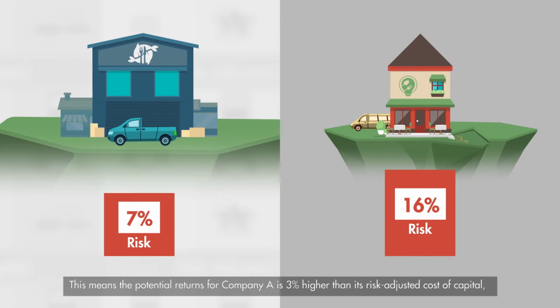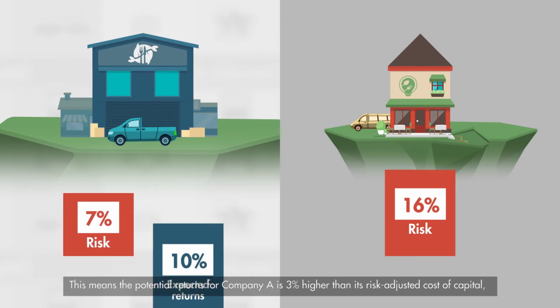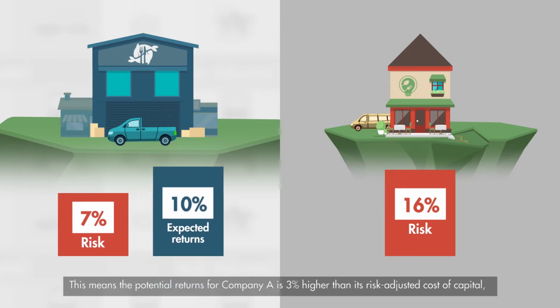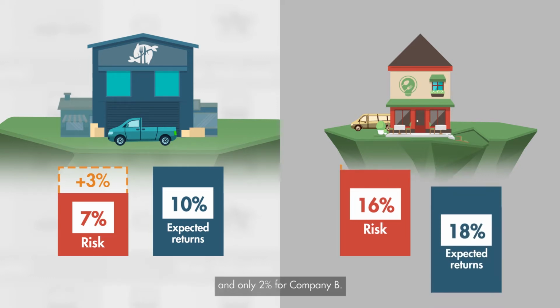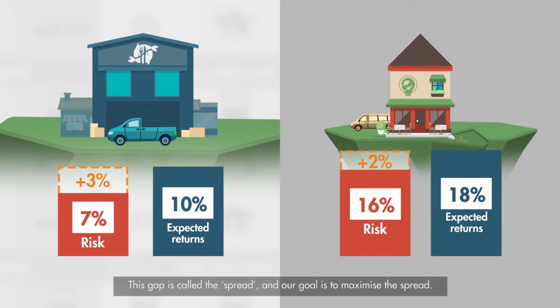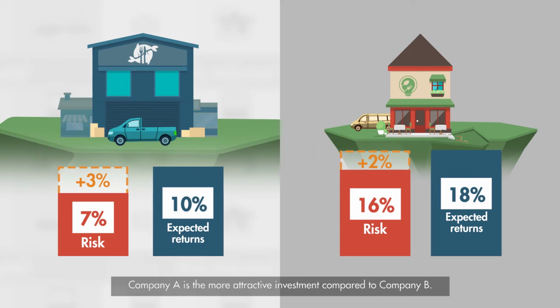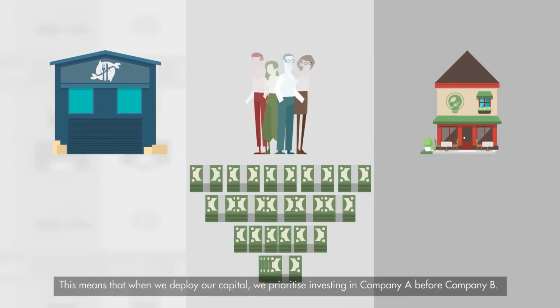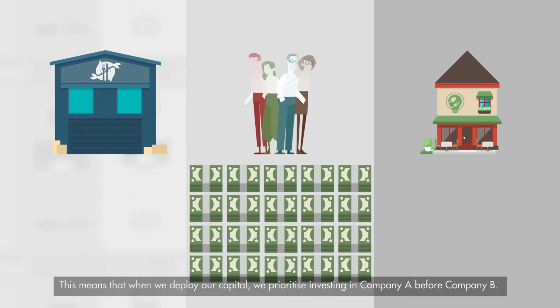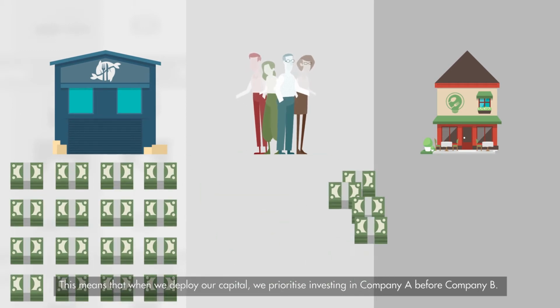What if the risk-adjusted cost of capital for Company A is 7% and that for Company B is 16%? This means the potential returns for Company A is 3% higher than its risk-adjusted cost of capital and only 2% for Company B. This gap is called the spread, and our goal is to maximize the spread. Now that we've taken risk into account, Company A is the more attractive investment compared to Company B. This means that when we deploy our capital, we prioritize investing in Company A before Company B.